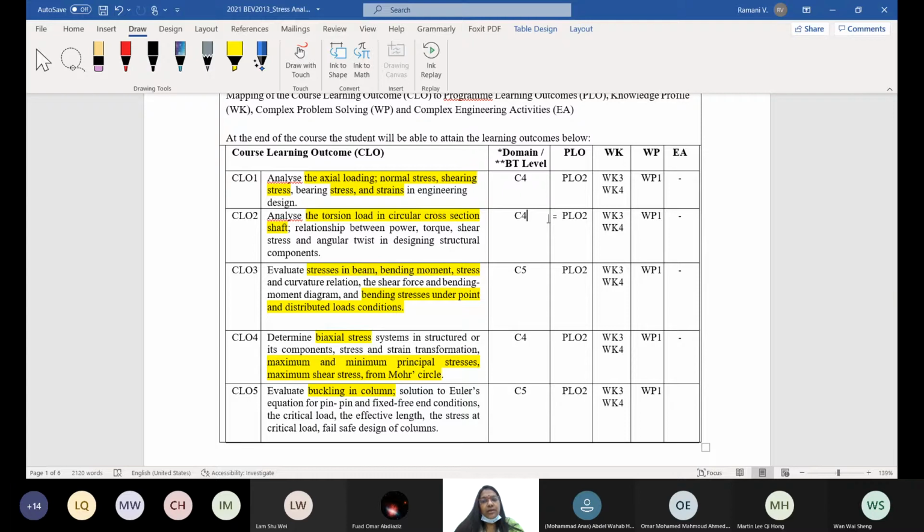When you write or reflect on your own opinion, your own understanding, then it's called affective. Our engineering problems mostly revolve around cognitive and psychomotor. But because you don't have a lab here, you only have cognitive, C4 and C5.